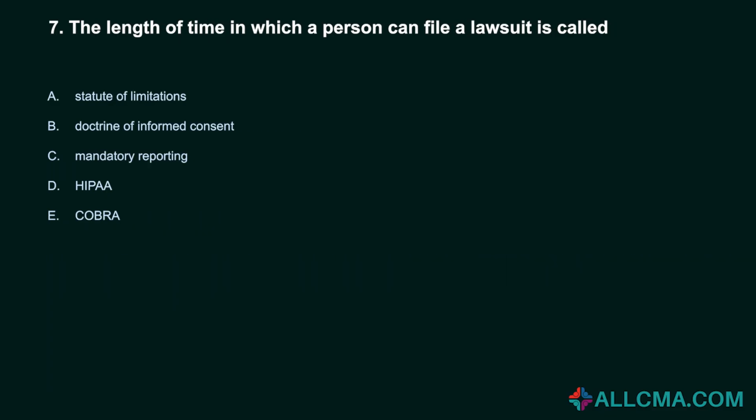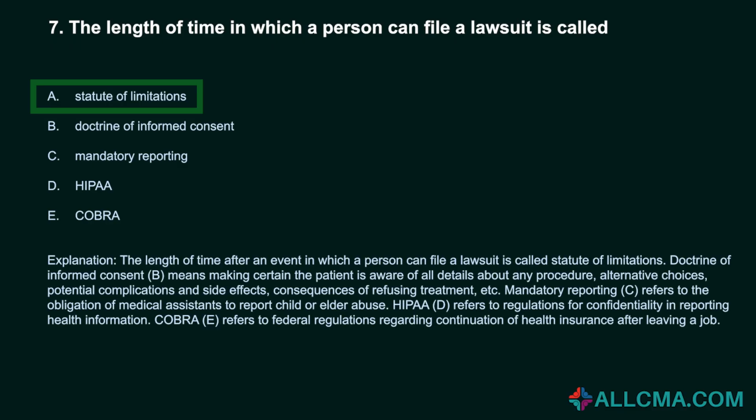7. The length of time in which a person can file a lawsuit is called: A. Statute of limitations. B. Doctrine of informed consent. C. Mandatory reporting. D. HIPAA. E. COBRA. Correct answer: statute of limitations. The length of time after an event in which a person can file a lawsuit is called the statute of limitations.